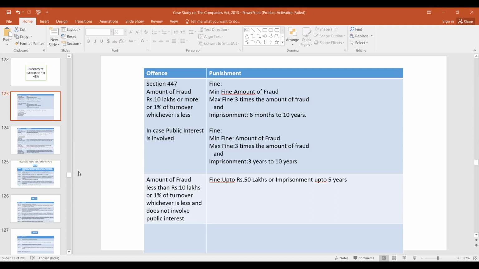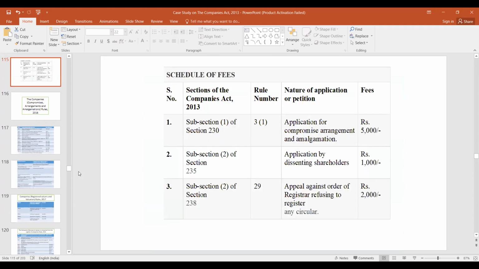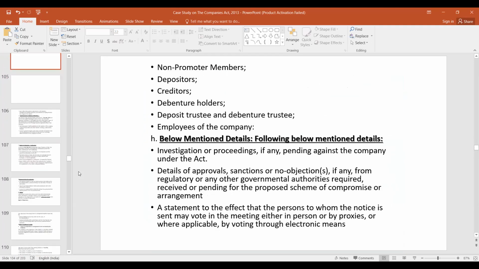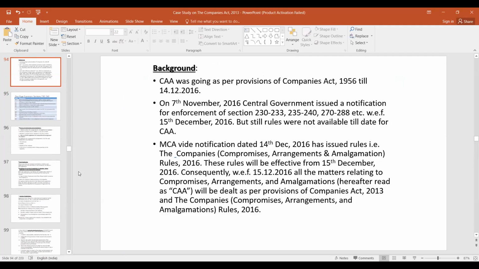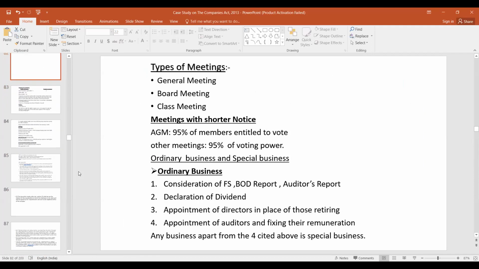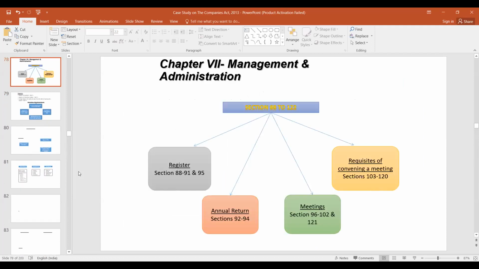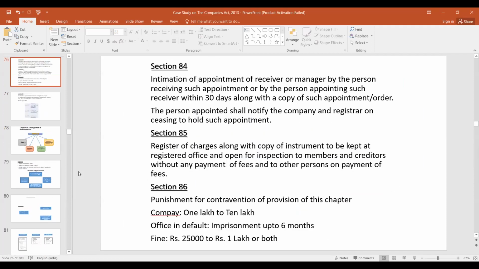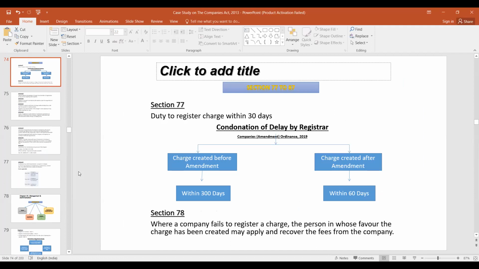Let us see something on registration of charges. I have already discussed all these things in detail, so you can go through that video and I think it will be clear regarding this charge. So on which assets a company may register the charge? Suppose assets are situated outside India, whether it can create a charge or not?